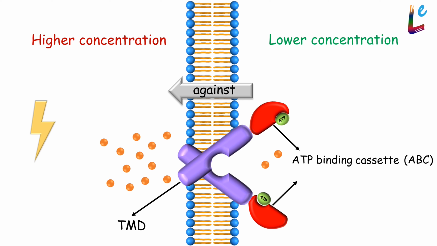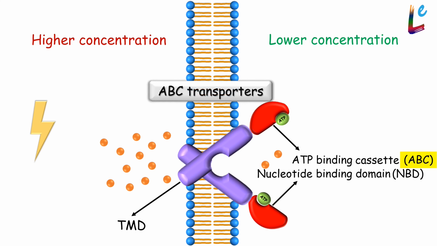ATP we know is a nucleotide. So the domain that binds ATP is also known as the nucleotide binding domain or NBD. Due to the presence of ATP binding cassette or ABC, this transporter is called the ABC transporter. Since it utilizes energy in the form of ATP, this is an example for active transport.